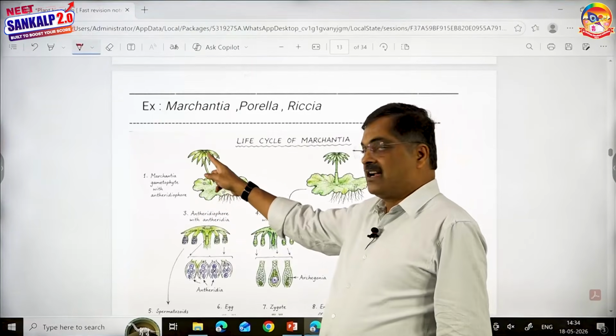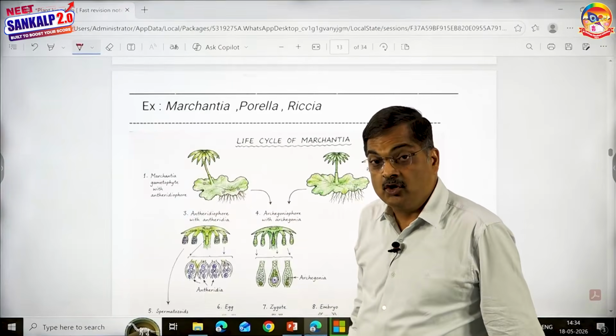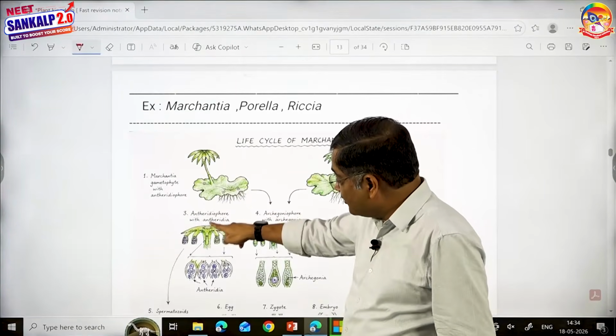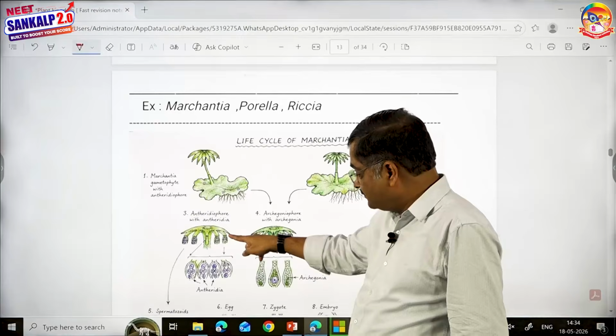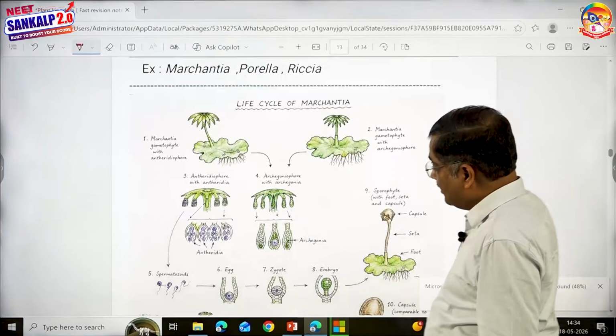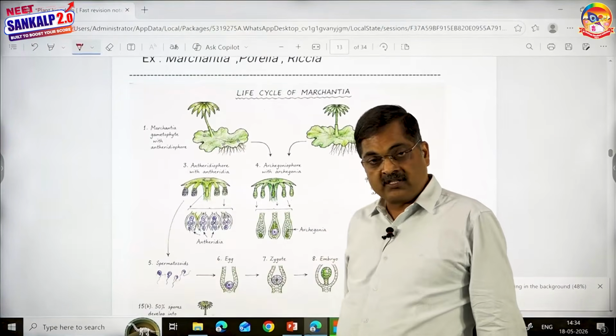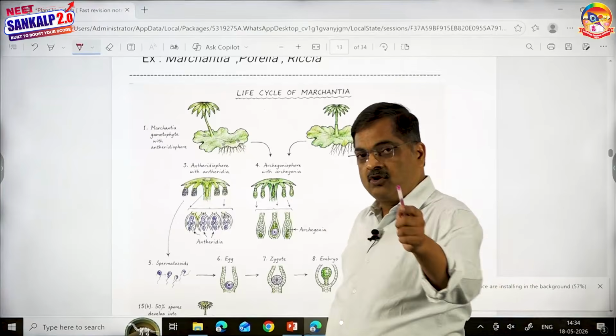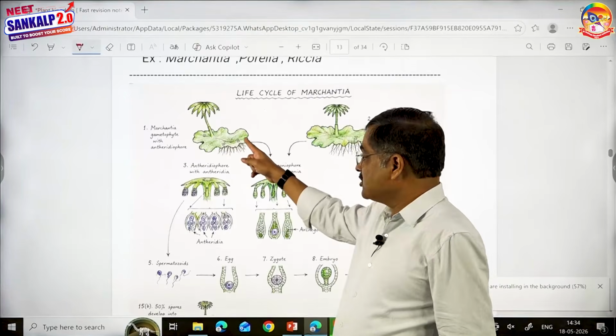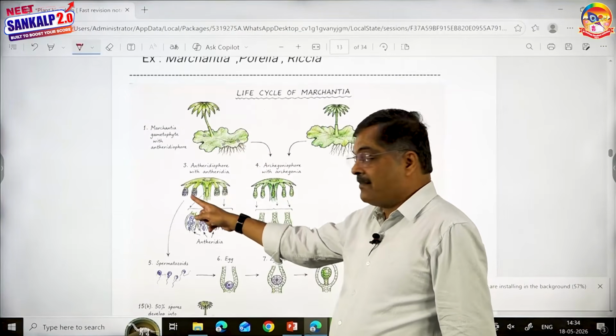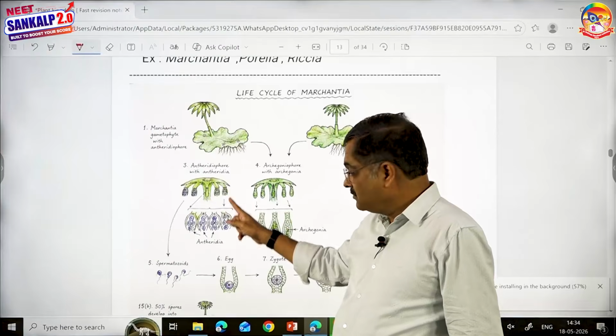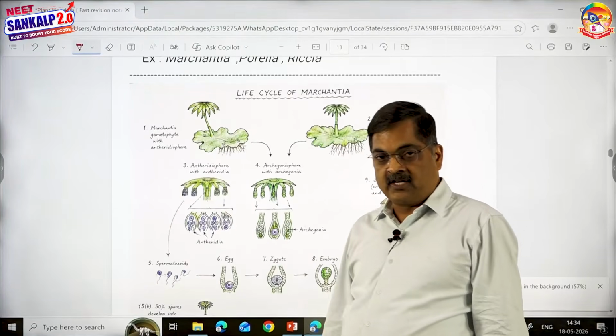This gametophyte contains a long stalk called antheridiophore. And this antheridiophore bears antheridia. And these antheridia are going to bear spermatozoids. So go back to the table. Gametophyte, male gametangium called antheridium, male gametes called spermatozoids.